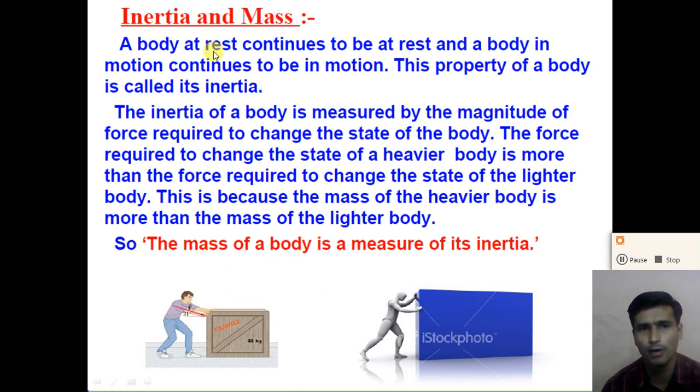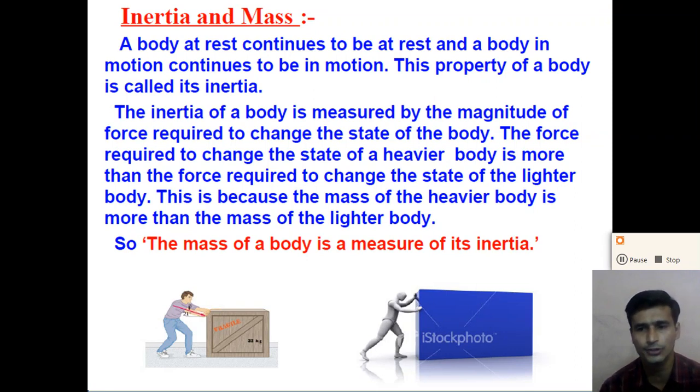When a body at rest continues to be at rest and a body in uniform motion continues to be in motion, this property of the body is called inertia, right? Due to this inertia property, the body will try to maintain its state of rest or its state of uniform motion.